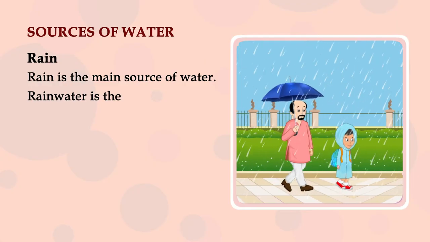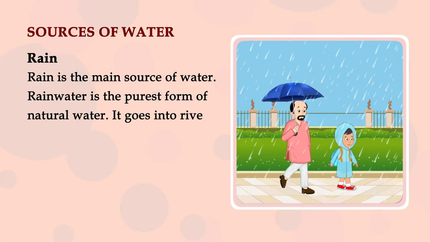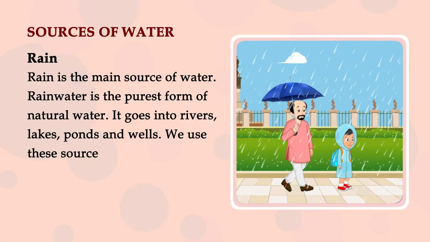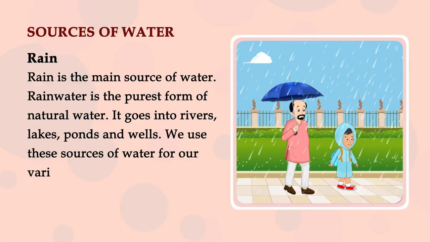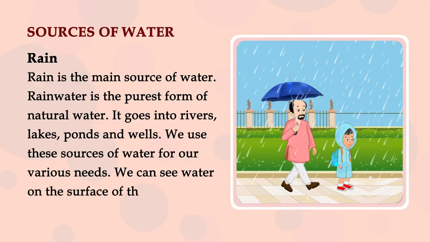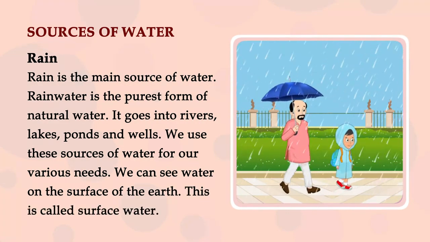Rainwater is the purest form of natural water. It goes into rivers, lakes, ponds and wells. We use these sources of water for our various needs. We can see water on the surface of the earth. This is called surface water.